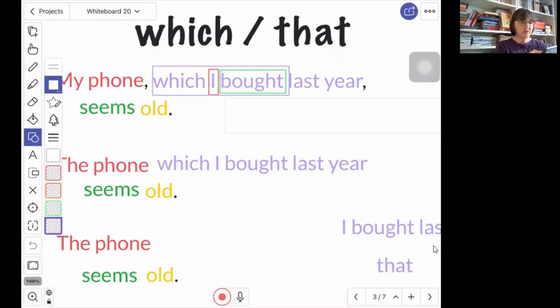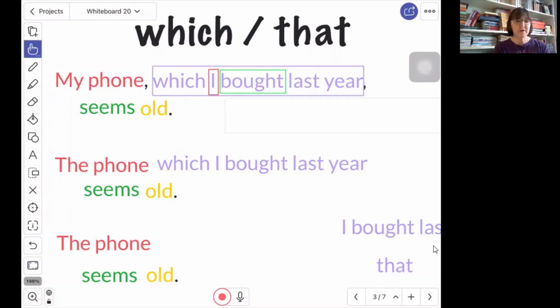So here's my relative clause inside the light purple rectangle. Here's my verb and my subject. In this relative clause, the relative pronoun is not being the subject of the verb. In this type of relative clause, we say that the relative pronoun is being the object of the relative clause.